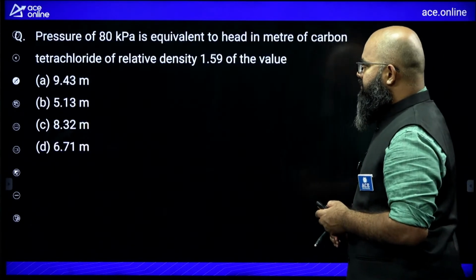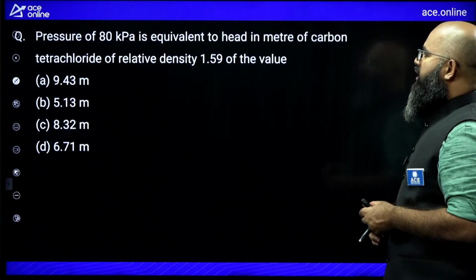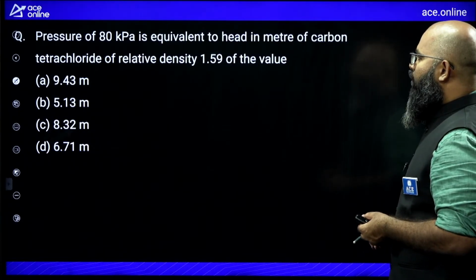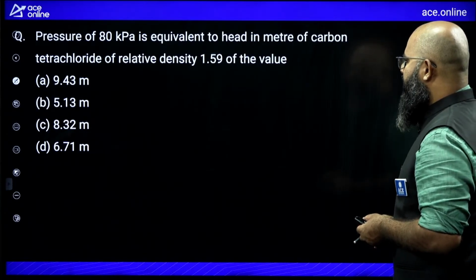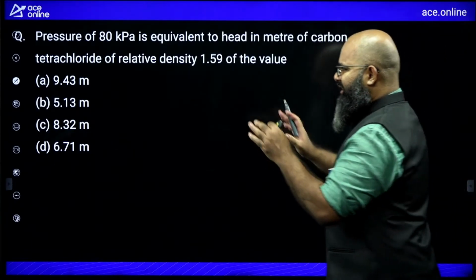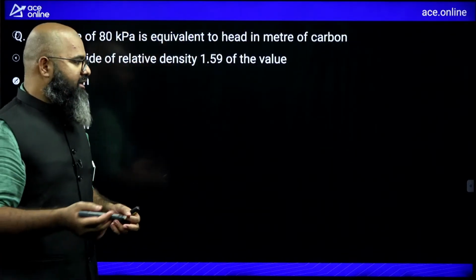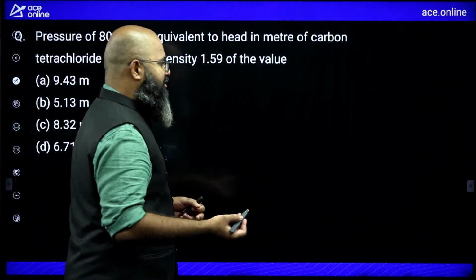Moving further. Pressure of 80 kilopascal is equivalent to head in meter of carbon tetrachloride of relative density 1.59 of value how much? See, the language of the question might not be very clear to you, but this is how the question was asked. So let me tell you what exactly this question is saying.